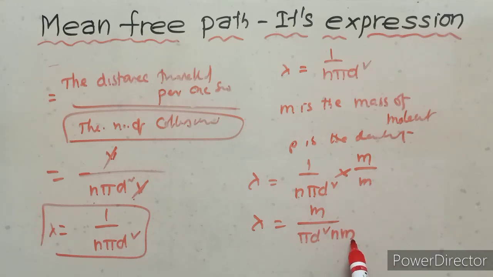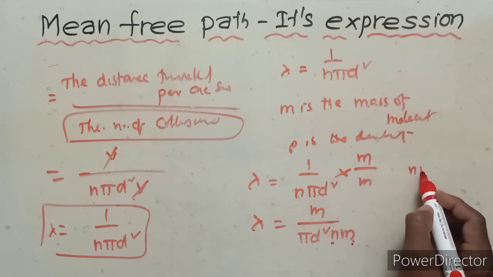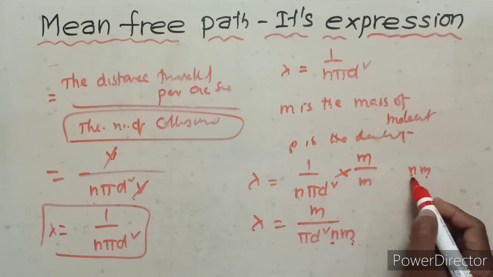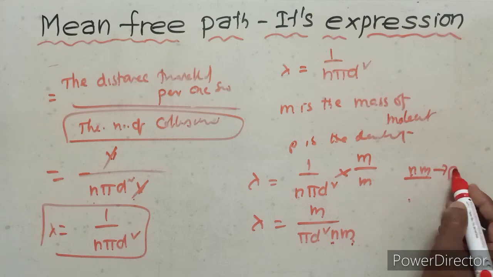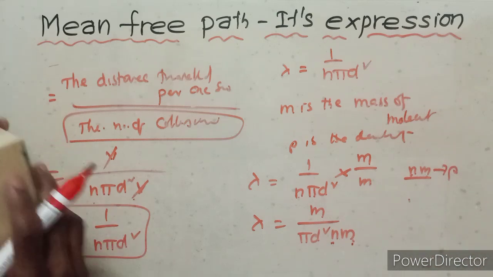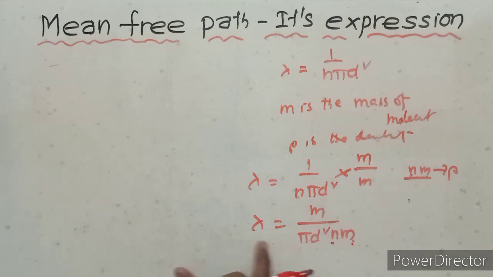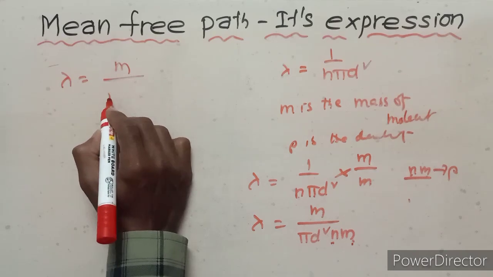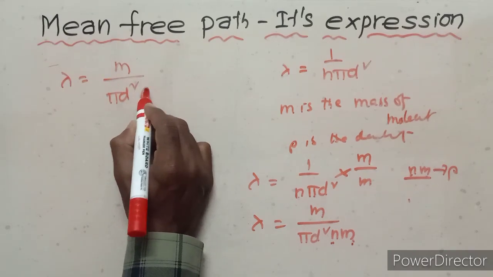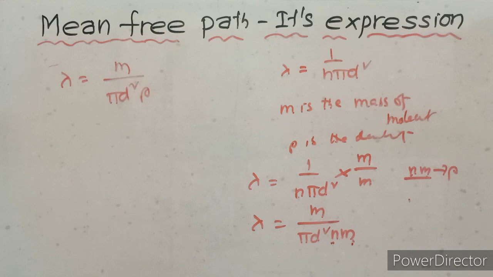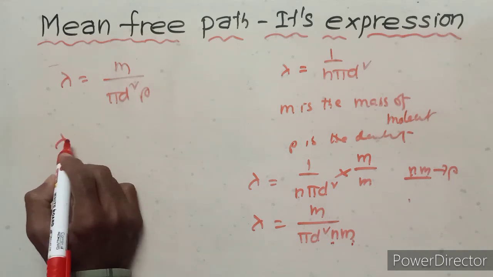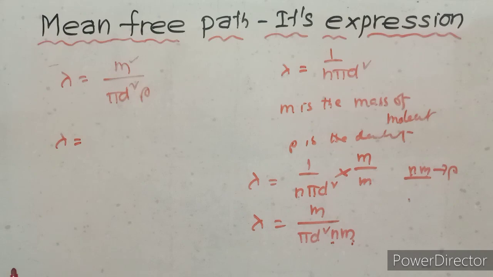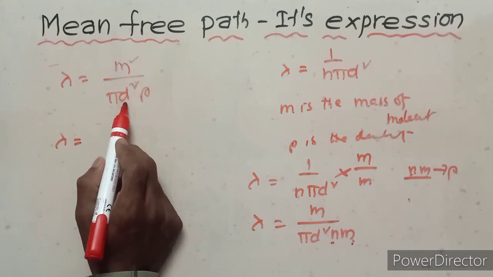Here m is the mass of molecule, n is the number of molecules. N number of molecules into mass is the density. So this equation can be written as lambda equals m upon pi d square rho.